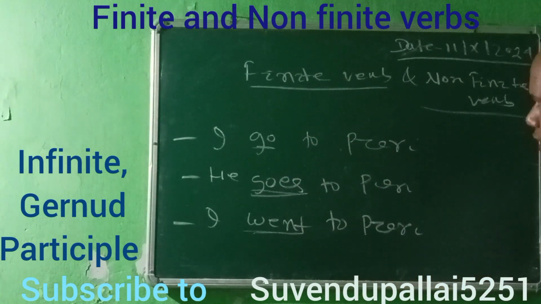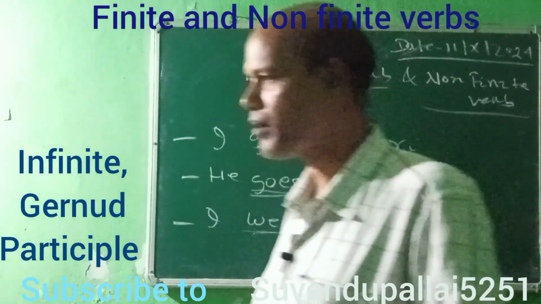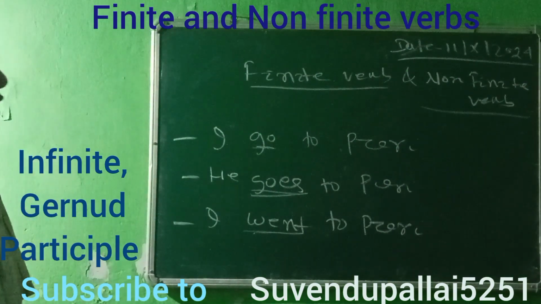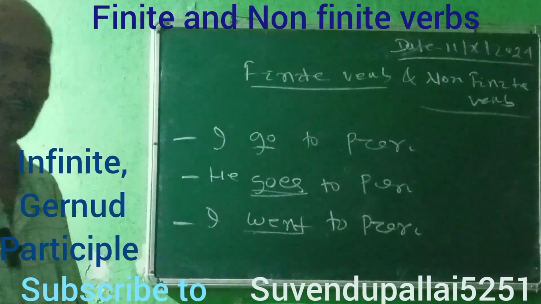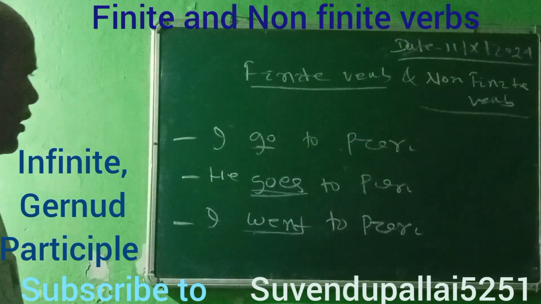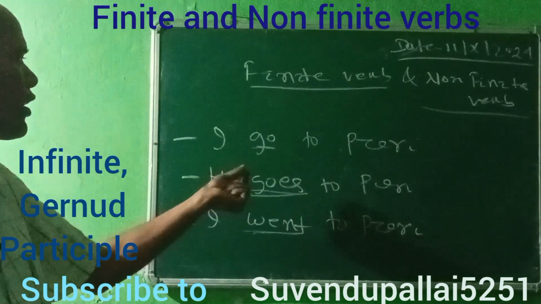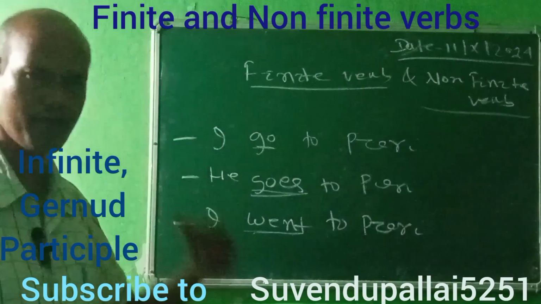So this is called finite verb. A finite verb is that verb which changes in case of subject, tense, and number. Here, he is third person singular, so we use goes instead of go.